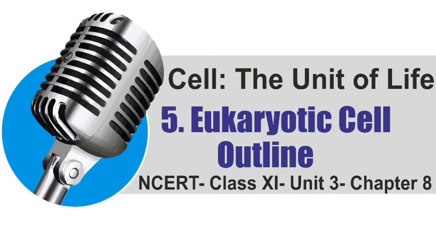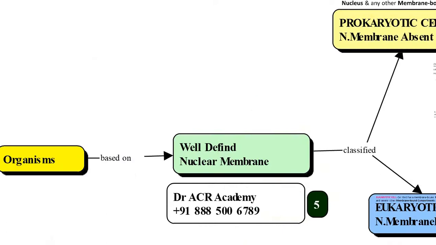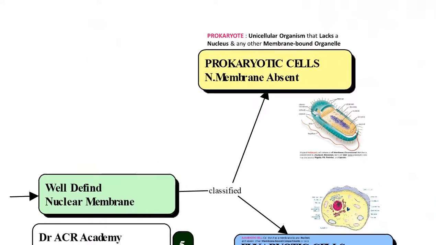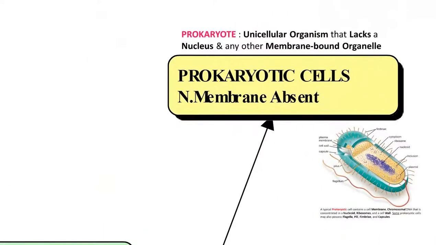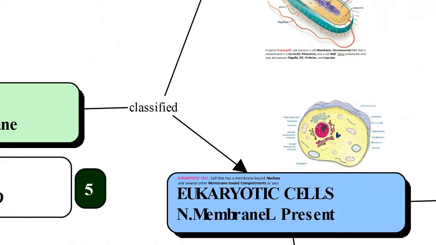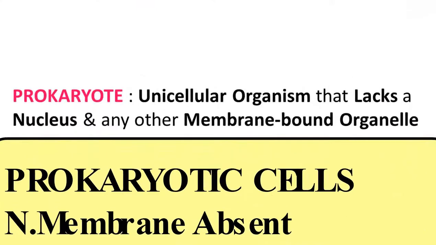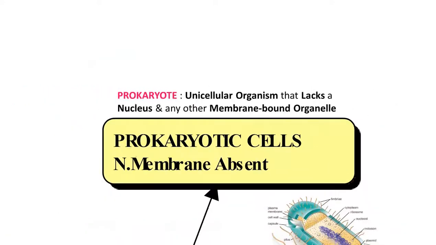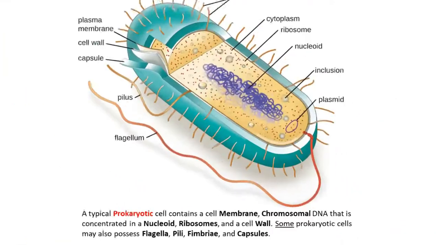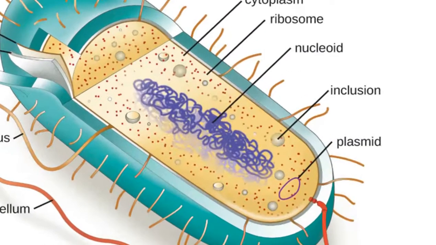In this video, we will discuss the outline of the eukaryotic cells. Based on the presence or absence of a well-defined nuclear membrane, organisms are broadly classified into prokaryotic organisms and eukaryotic organisms. Prokaryotic organisms are unicellular organisms that lack a nucleus and any other membrane-bound organelles. When you examine the prokaryotic cell, they do not possess the nucleus as well as the other membrane-bound cell organelles.